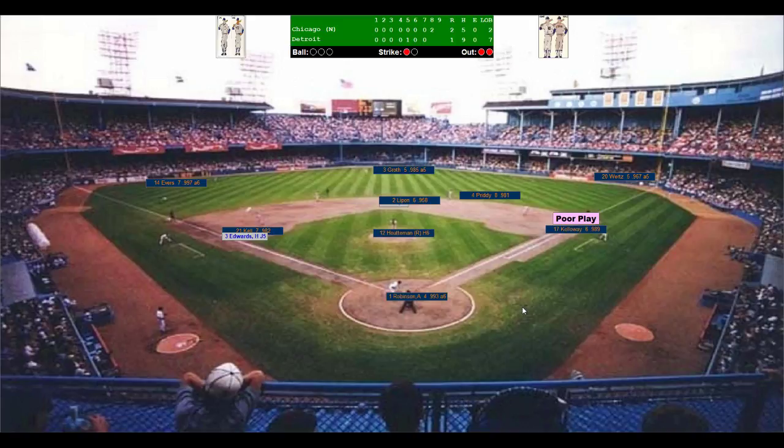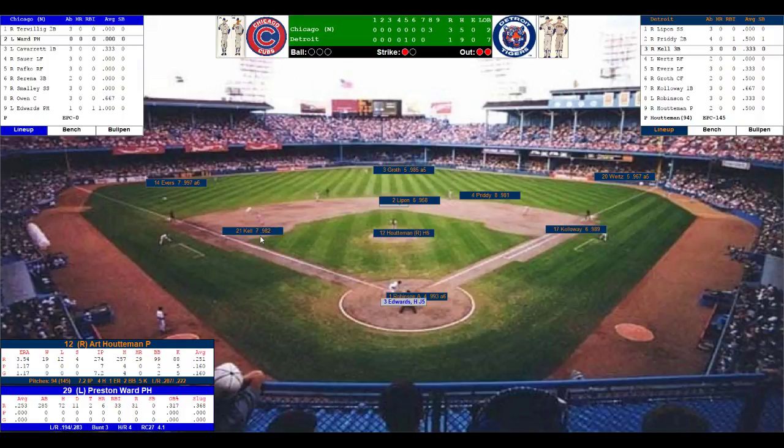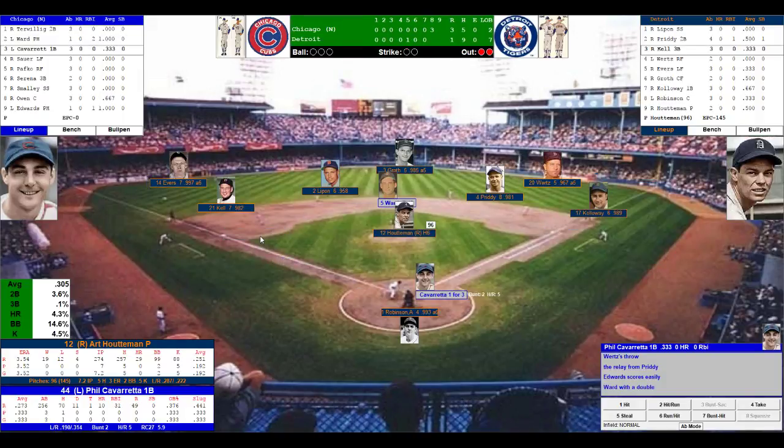Edwards would be off on contact. There's 2 outs. Top of the order. We're going to send him. Here's the relay to the plate. Not in time. Edwards slides in safely. The relay throw by Purdy is not in time. The Cubs now have a 2-run lead. And they scored 3 times here in the top of the 8th thanks to the pinch hitting of Edwards and Ward coming off the bench.